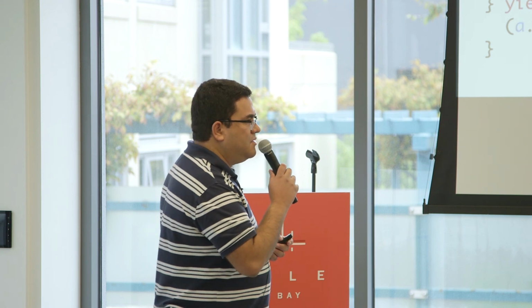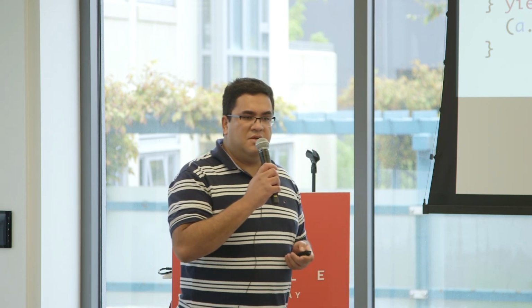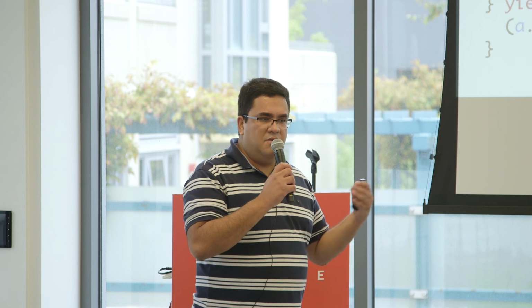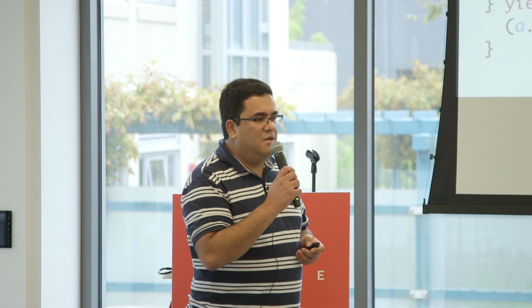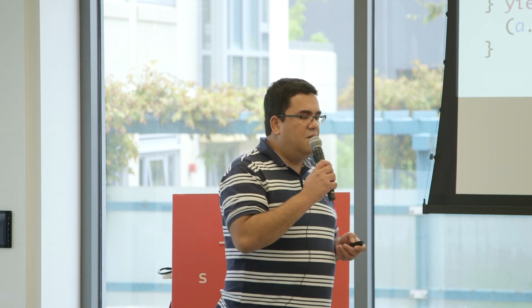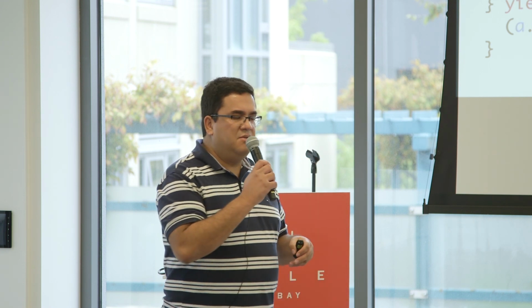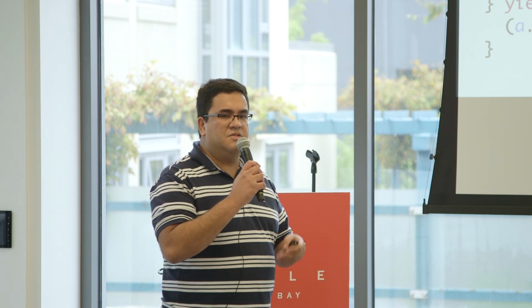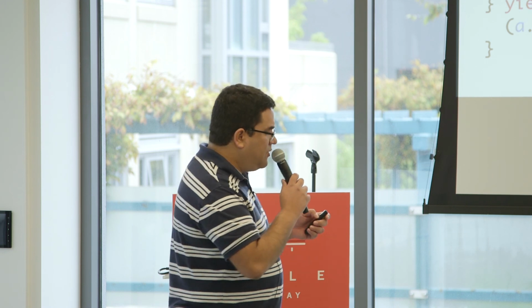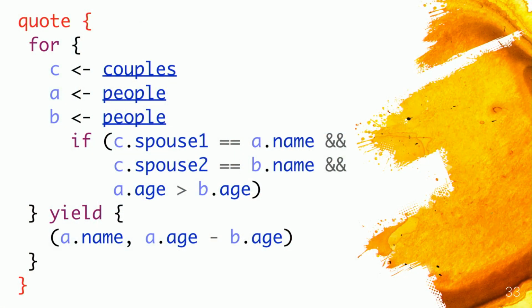There is a technique, an old technique called quotation, and the paper that I used to develop this library uses this technique as well. It's interesting because it's using the code as data instead of code that's going to be executed. So we wrap this block of code with quote. The quote method is a macro method, and it's going to receive a parse tree from the Scala compiler, and then transform this parse tree into an internal AST.